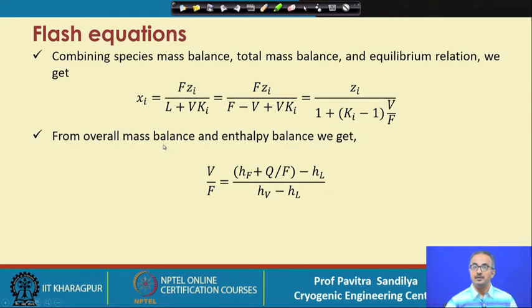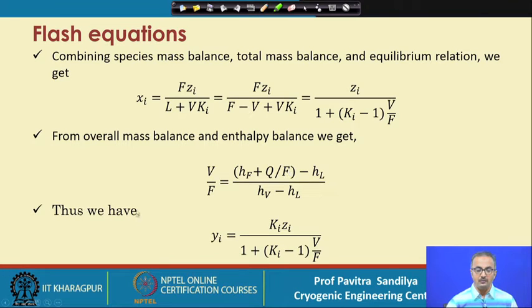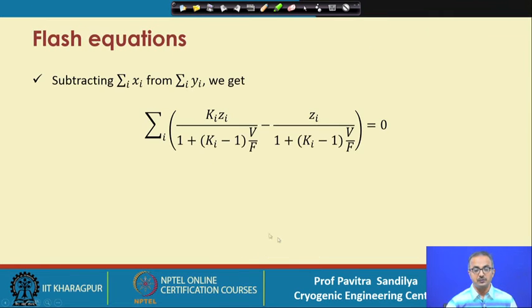Similarly, when we combine the overall mass balance with the enthalpy balance, we get this particular equation for V by F. That means this V by F is given in terms of the enthalpies. Now we have Yi equal to Ki Xi, that is, we simply multiply this equation with Ki and we get the value of Yi. Now we are going to use the summation equations: summation of Xi is equal to 1, and summation of Yi is also equal to 1. So when we subtract the summation of Xi and the summation of Yi, we get 0. That is how we are able to get this particular equation.